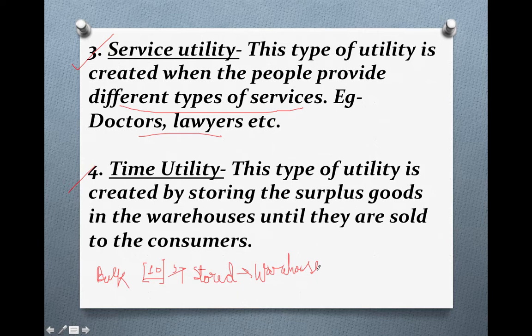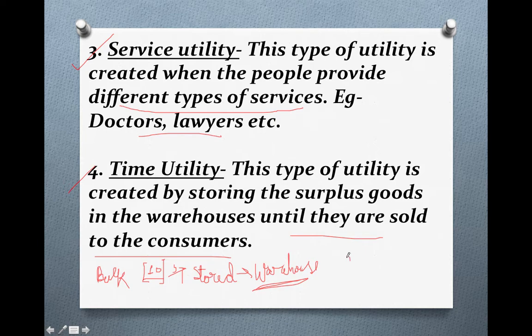So this time utility is created when we store the surplus goods, the extra goods, in the warehouse. This creates the time utility, meaning storing the goods until they are sold to the consumers. Till the time they are sold to consumers, they are being stored in the warehouse, and by this the time utility is created, because it's balancing the time between the consumption